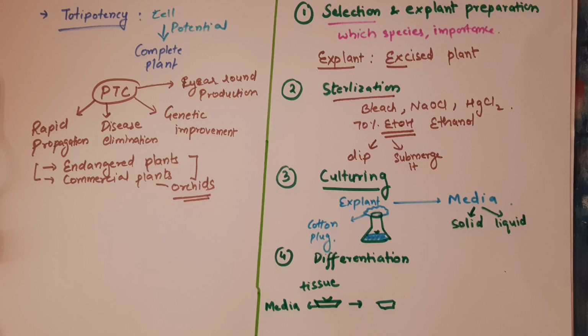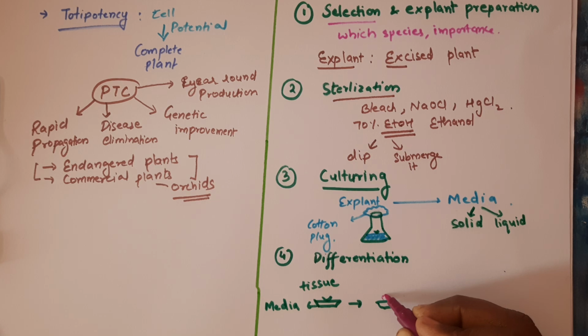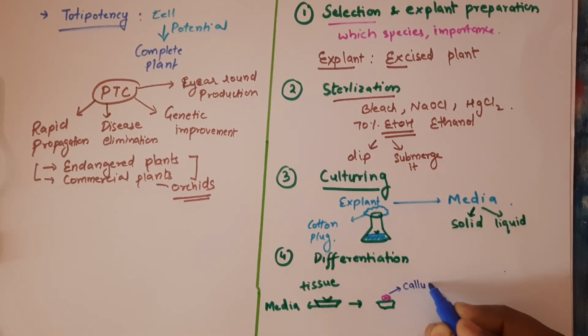Now what will happen is that first of all, in most cases this tissue will give rise to callus. So what is callus? It will grow like a mass, with no differentiation, but these cells are alive.